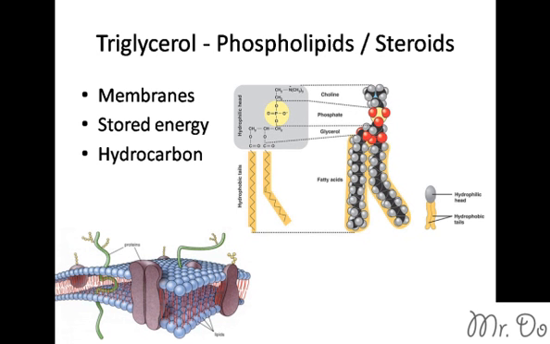Phospholipids are known for the famous hydrocarbon, which is a very long chain of carbon and hydrogen together, which is the tail. The hydrocarbon tail is non-polar, so therefore it's against water. It is hydrophobic, which means it doesn't like water. That's why in the cell membrane at the bottom, notice that the tail is found on the inside, whereas the head is hydrophilic. They're polar, so they like water. That's why they're on the outside.